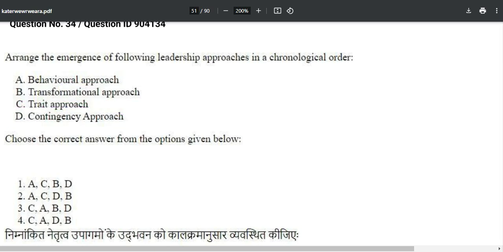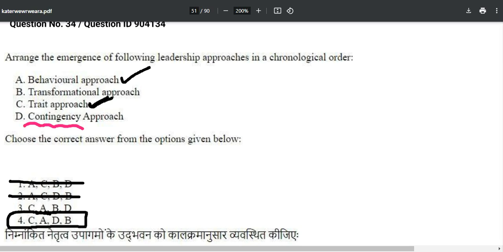Okay, so what is the correct answer? The correct answer is first of all the trait approach. So as soon as you do this, obviously you are left with only two options. Now between the third and fourth you are confused, so the correct answer is option number 4, CADB. The trait approach was the first to emerge, then the behavioral one, because as we will study in the schools of psychology, it is somewhat similar on those lines. It's just a simple commonsensical question.